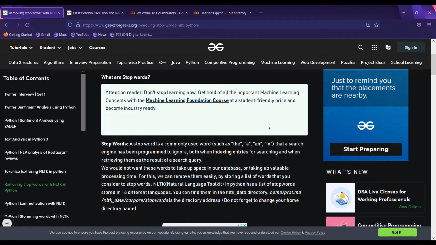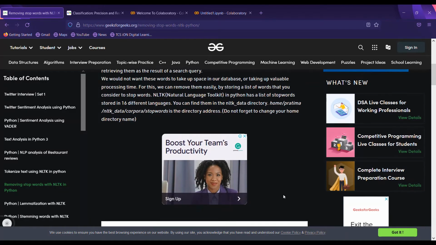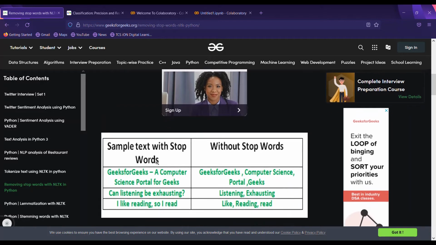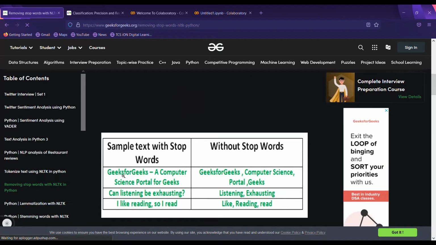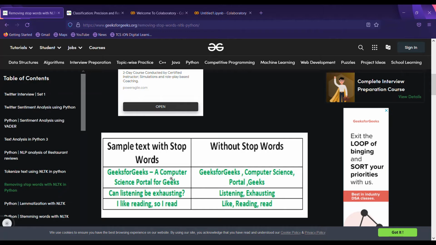NLTK, the Natural Language Toolkit, in Python has a list of stop words stored in 16 different languages. You can find them in the NLTK data directory. Then we see sample text with stop words. It has words like: GeeksforGeeks, a computer science portal for geeks. And this sentence without stop words is: GeeksforGeeks, computer science portal geeks.